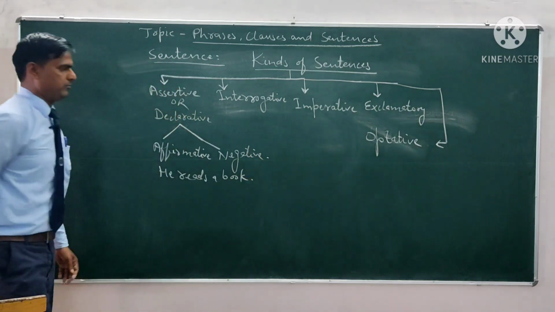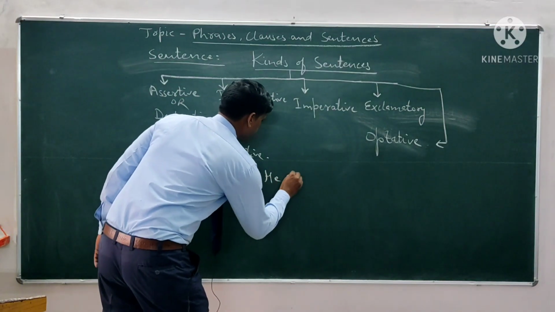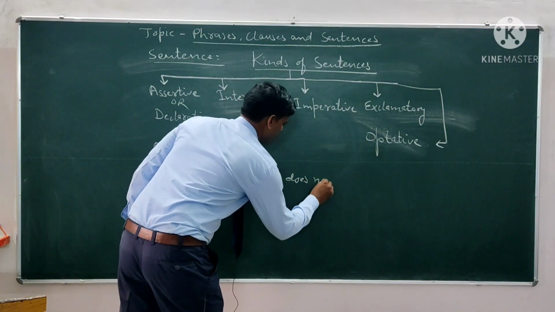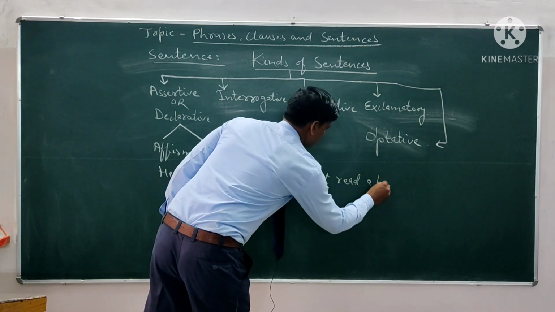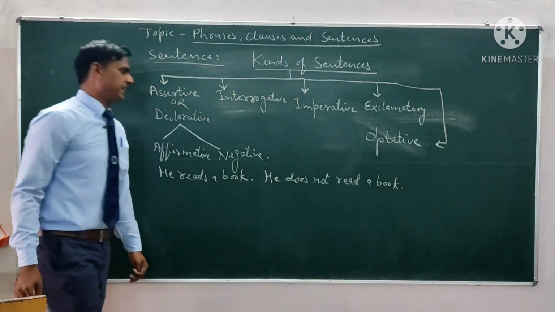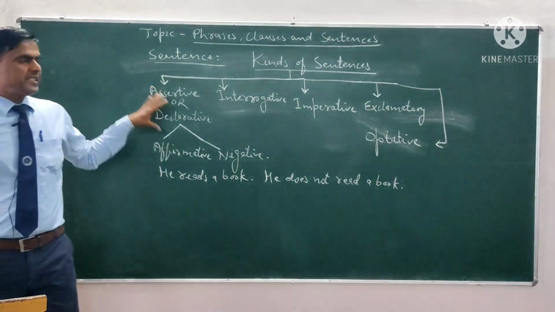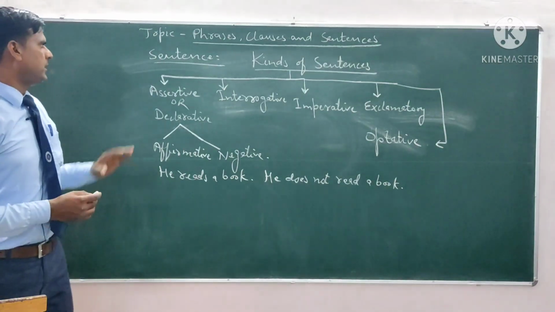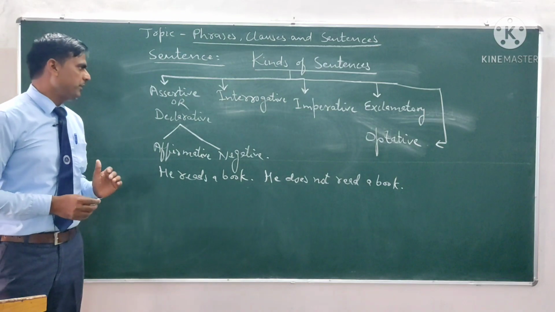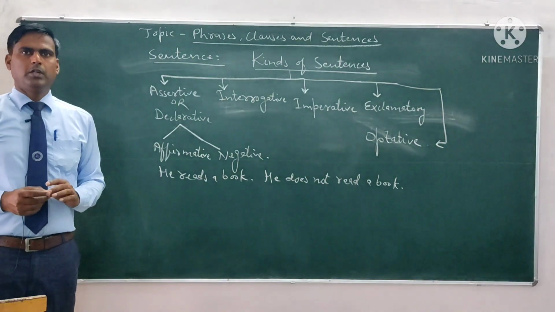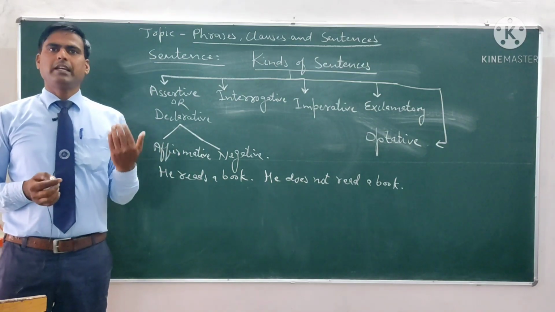This is affirmative. And negative, we can write he does not read a book. This is negative. So sentences can be divided into 5 kinds: assertive or declarative, interrogative, imperative, exclamatory and optative. Now let us see the kinds of sentences one by one.